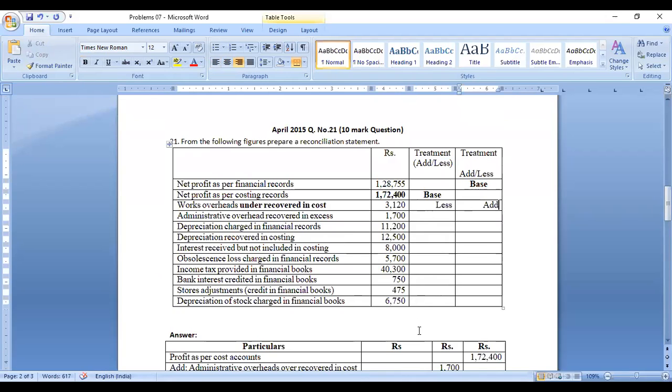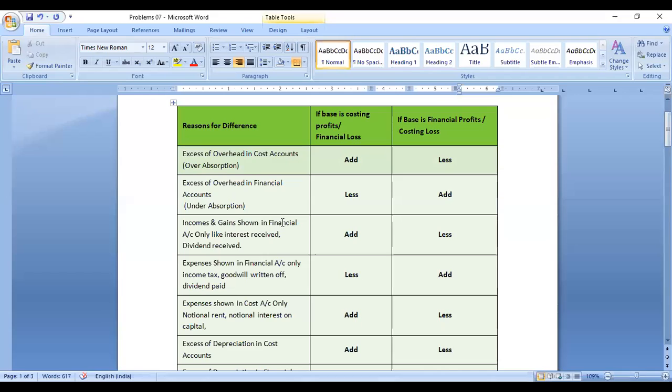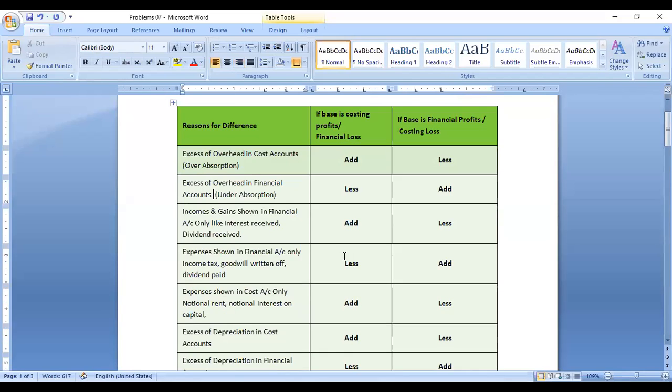Okay, so go back to the table. Under absorption, under recovered or under absorption, we can use interchangeably, the same word, under absorption. So that means excess of overhead in financial accounts. Excess of overheads in the financial account, excess in the financial accounts, but in the cost account it is higher.